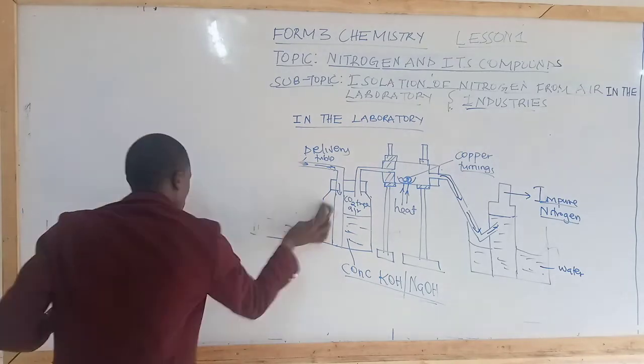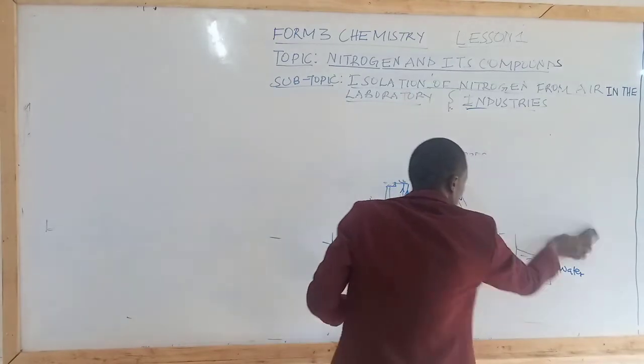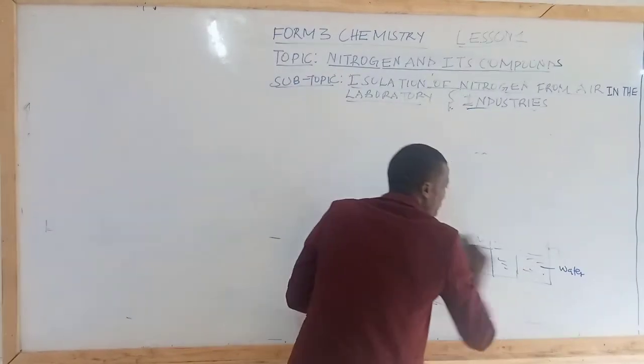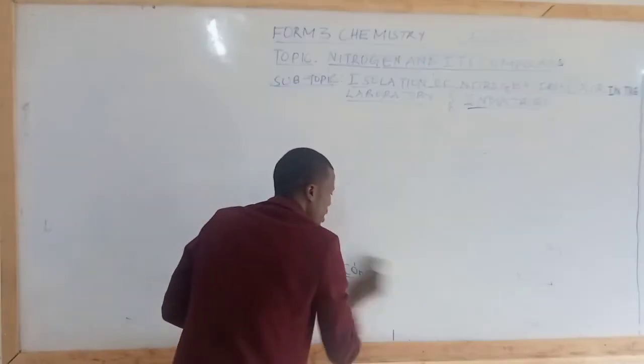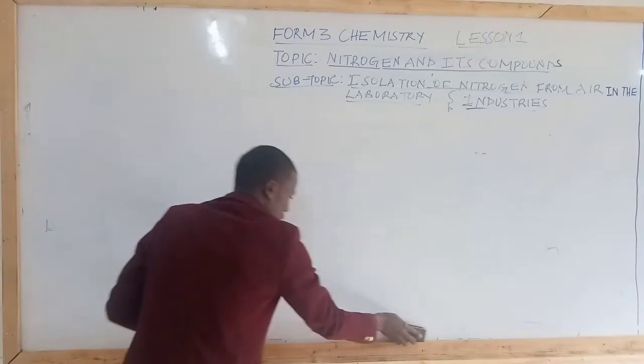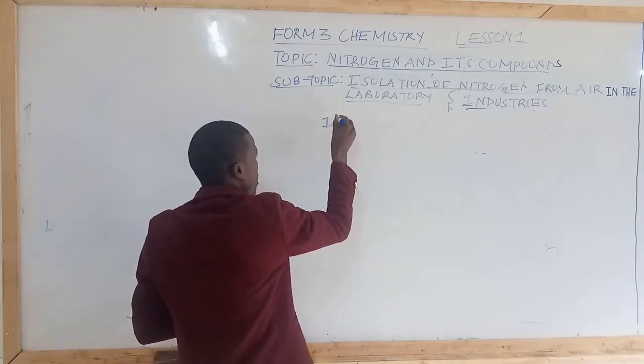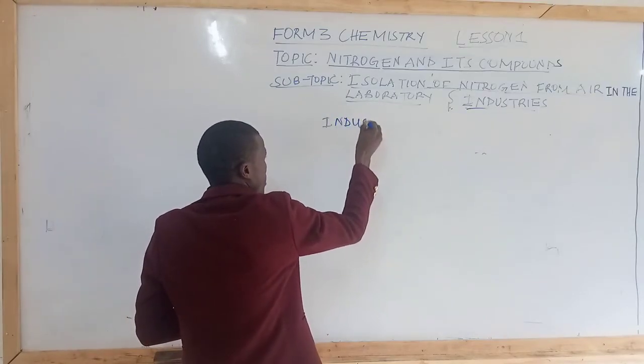How can we isolate nitrogen gas from air in the industries? We can do this by employing a process known as fractional distillation.